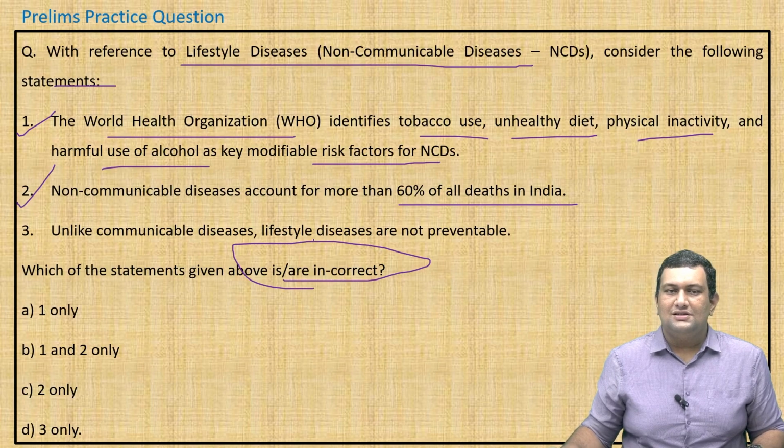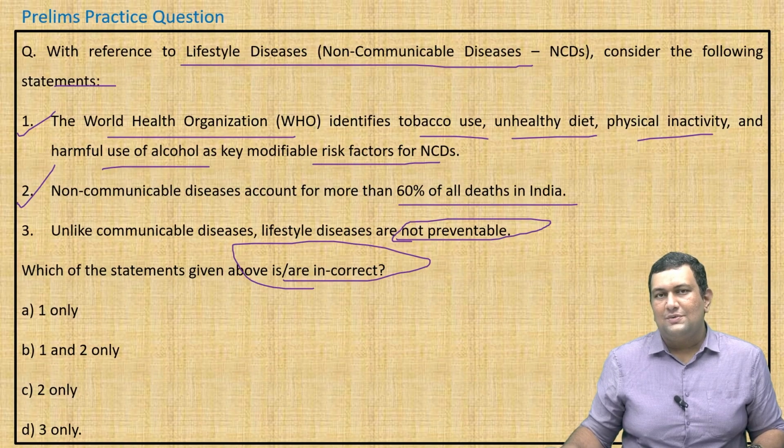Unlike communicable diseases, lifestyle diseases are not preventable. This is important. The statement is wrong. They are preventable. And they are asking for the incorrect statements. So the answer will be option D. Option D, 3 only.